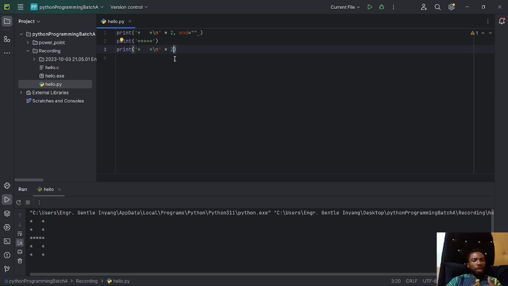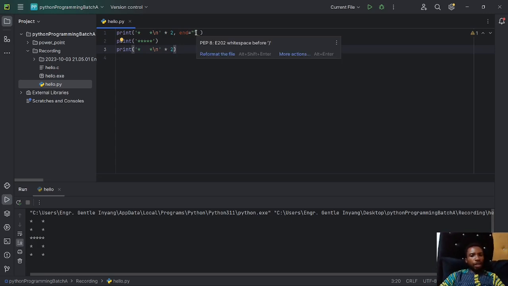Or I can even use one print statement to do the same thing. It depends on you and how you understand how to manipulate your print statement. Okay, I'll talk about this end later on in the program, but for now, that's basically what end is used for. Okay, and what else?